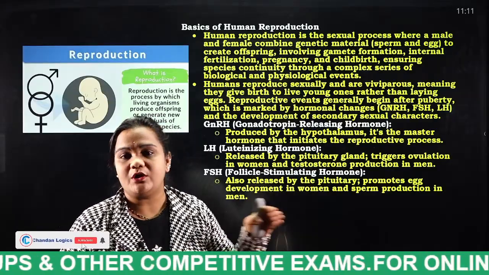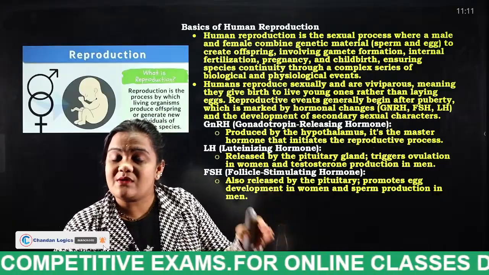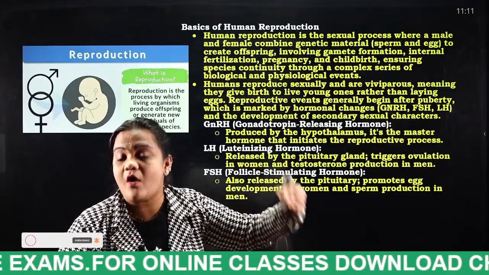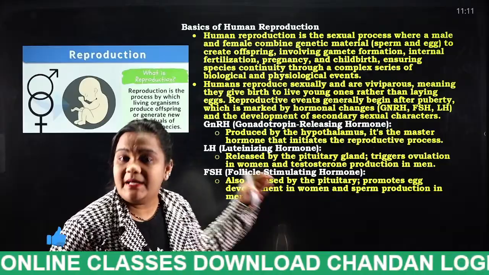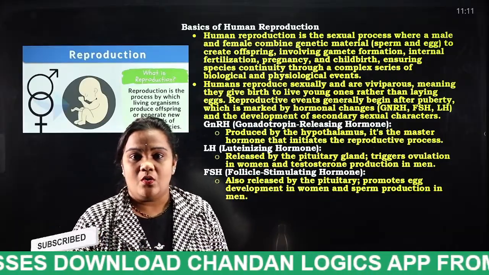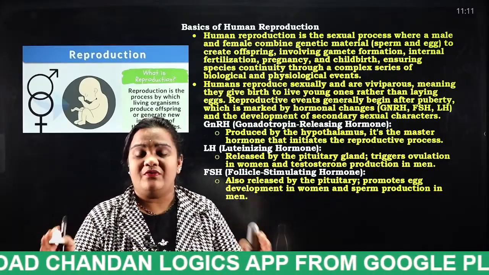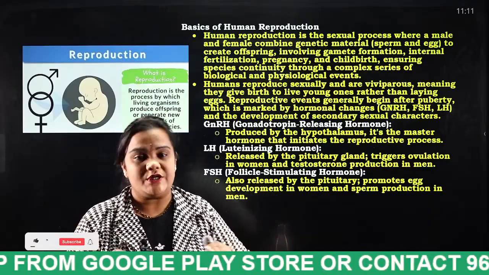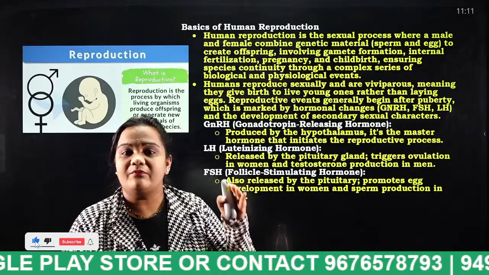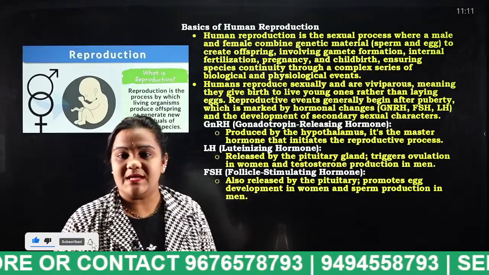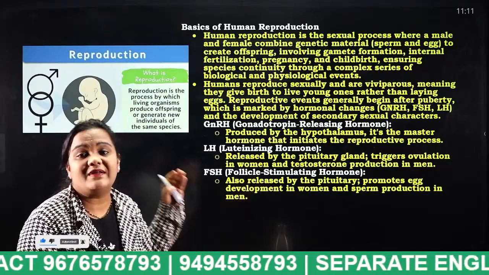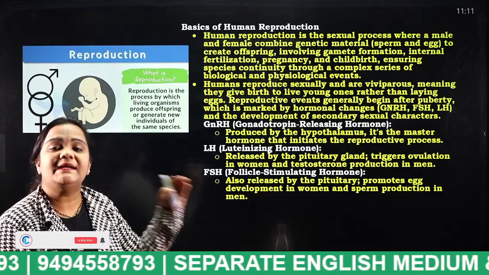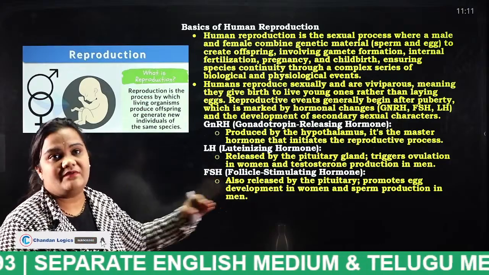What is this reproductive process? The process of generating future offspring is known as the reproduction process. For the reproduction process, male and female fusion should be there. Male and female fusion should be there for this reproduction process. In detail, we are going to discuss it very carefully.